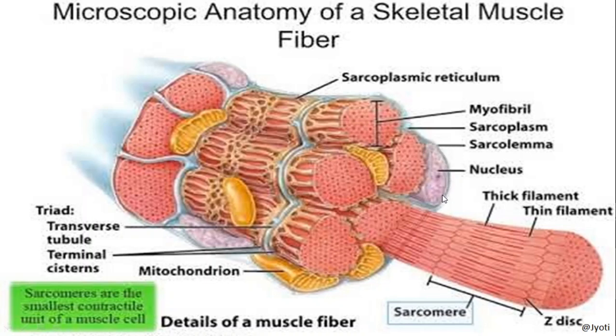Very important, children. Just remember the terms which I am discussing here. The muscle fiber is a cell, and its plasma membrane is called sarcolemma.